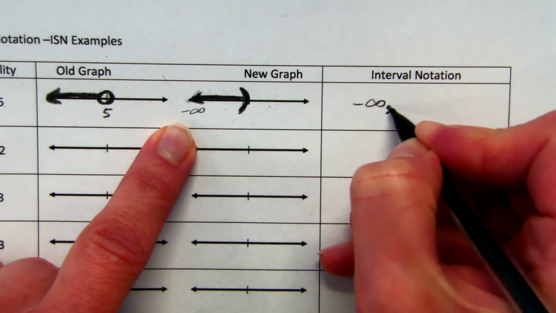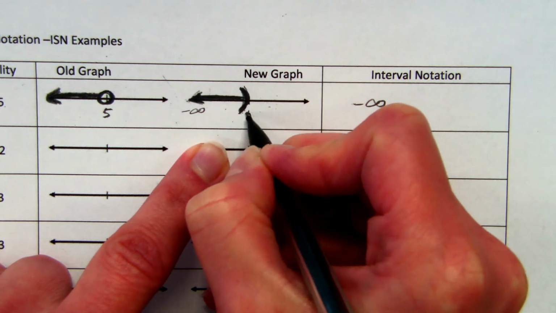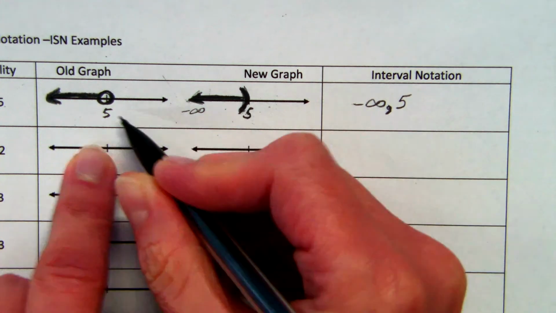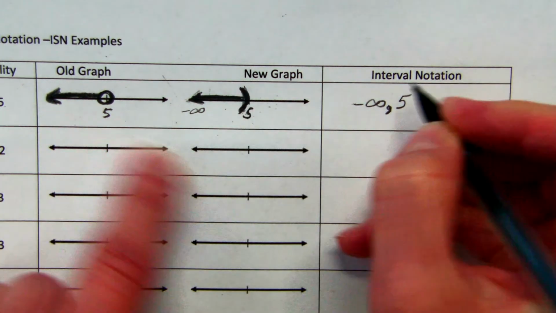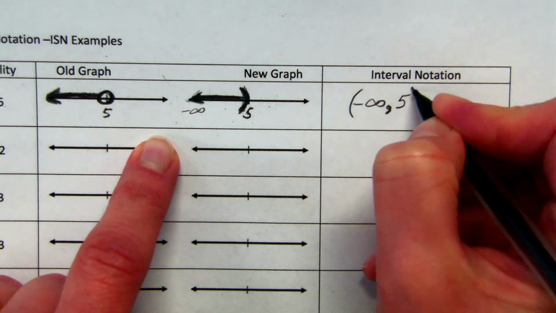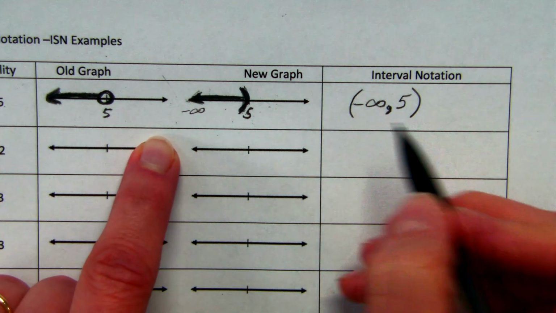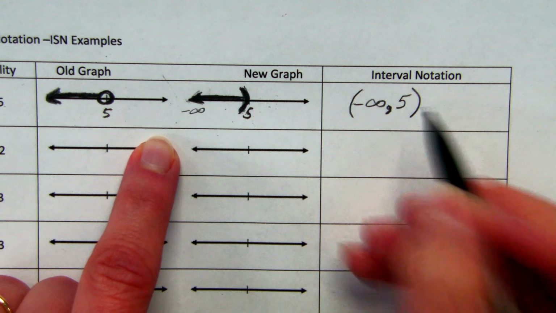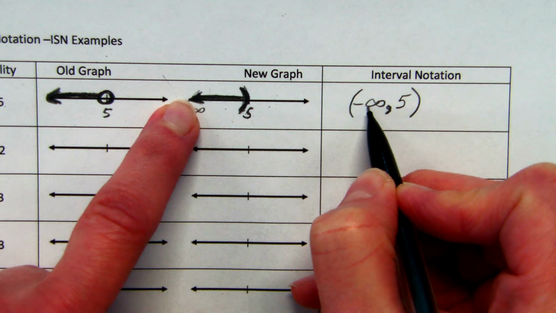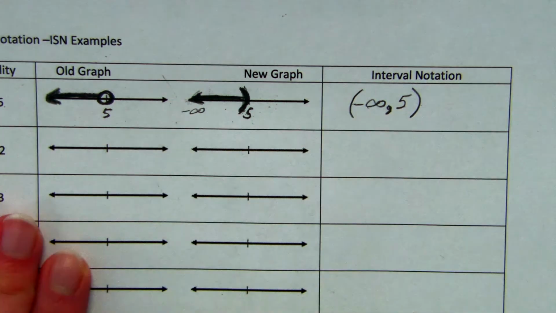And we put a comma, and it stops at 5. I guess I should label 5. So we put a 5 there. But 5 is not included in this graph. That's just a starting point. And infinity is not actually a number. So we're going to put parentheses around both of those. So it looks a little bit like a point, but this is actually telling a story. This is the left end of my graph, what's happening, and the right end of my graph, what's happening, and you put parentheses around that.